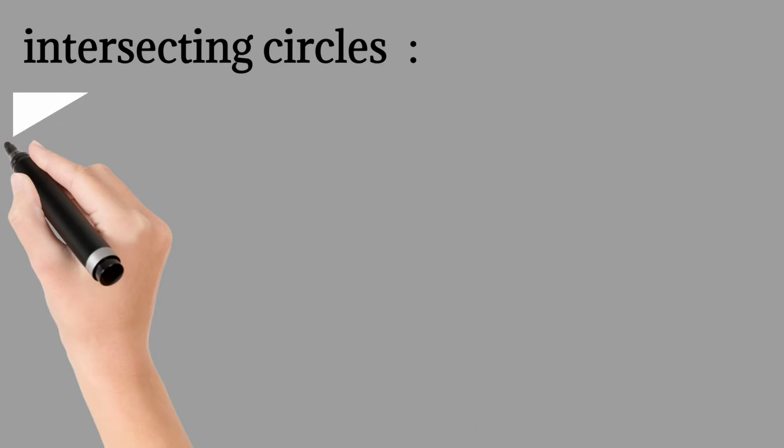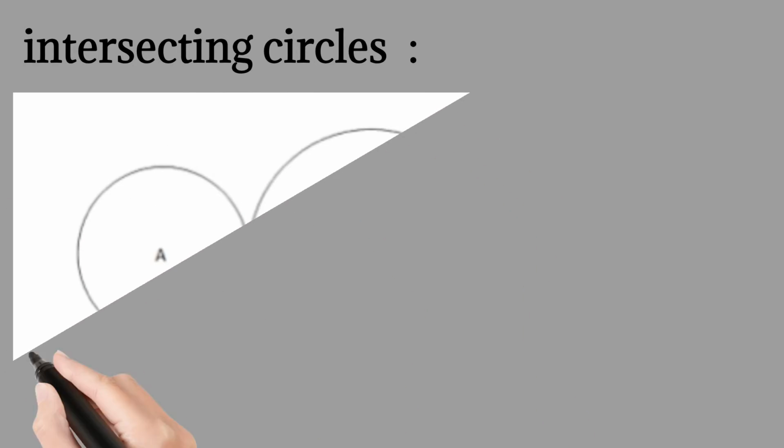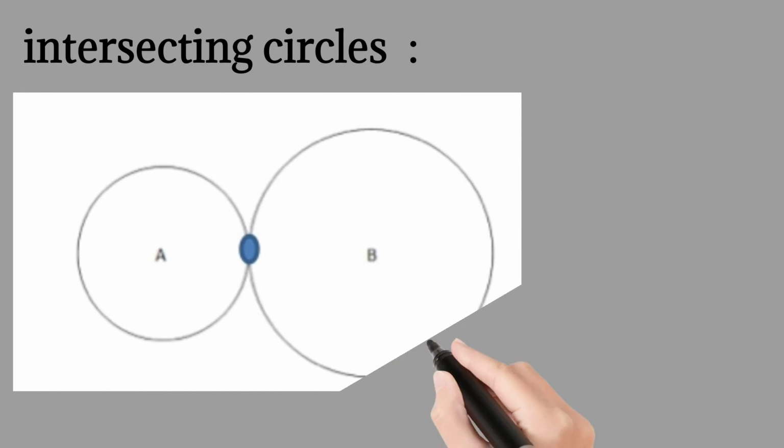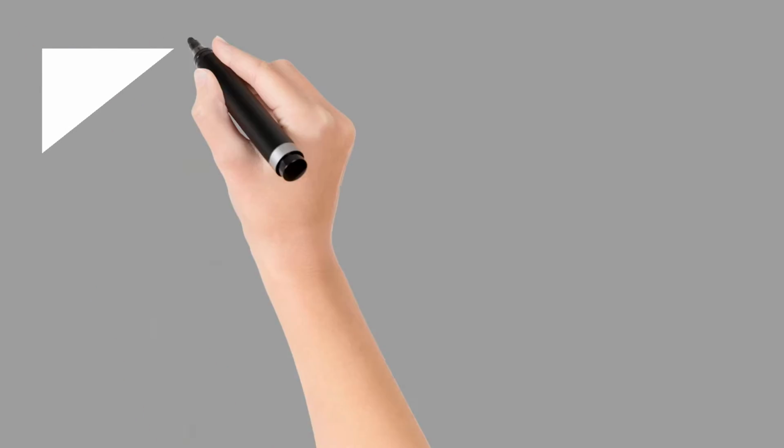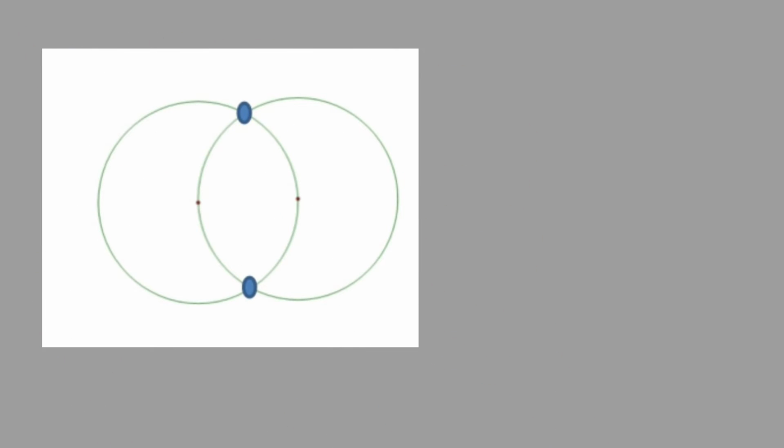Intersecting circles. Two circles that touch at a single point are also intersecting circles, and when two circles intersect at 2 points, they are also intersecting circles.